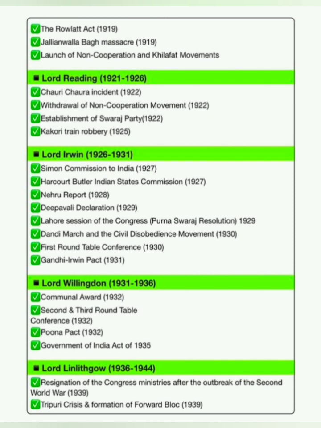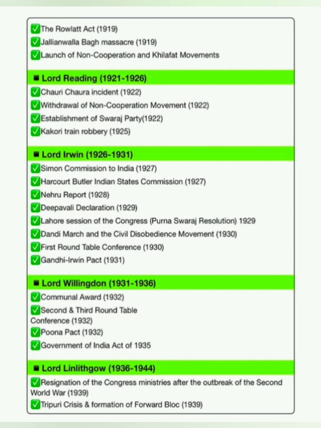Lord Irwin, 1926 to 1931: Simon Commission in India 1927, Harcourt Butler Indian States Commission 1927, Nehru Report 1928, the Poorna Swaraj Declaration 1929, Lahore Session of the Congress, Purna Swaraj Resolution 1929, Dandi March and the Civil Disobedience Movement 1930, First Round Table Conference 1930, Gandhi-Irwin Pact 1931.